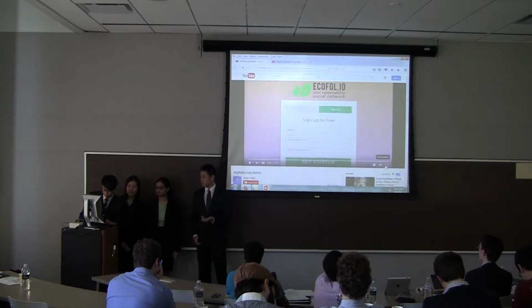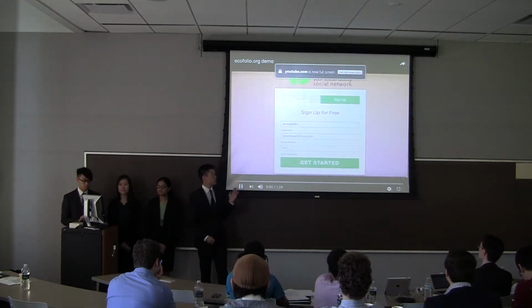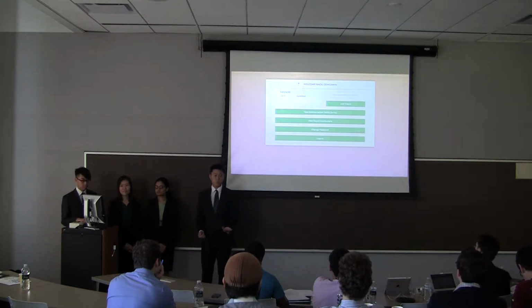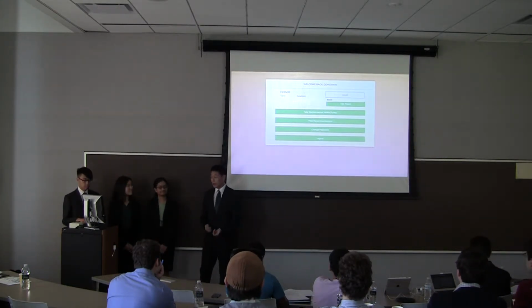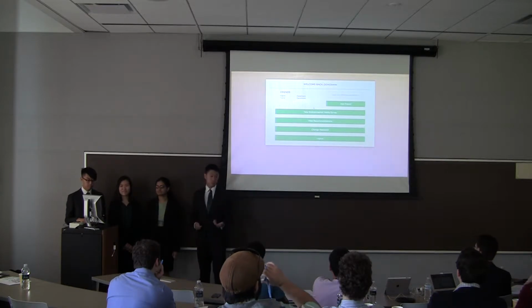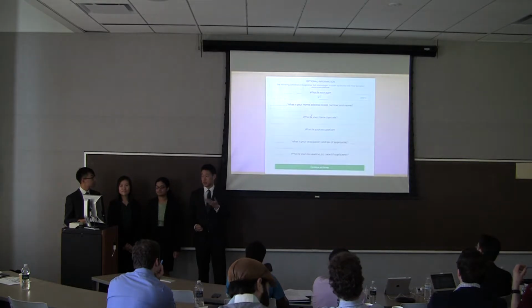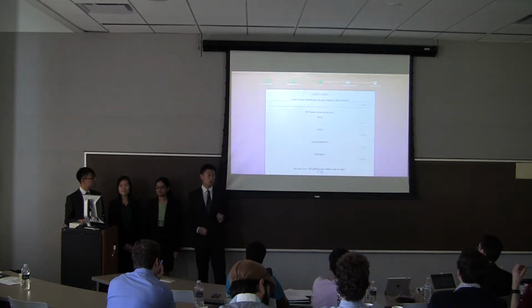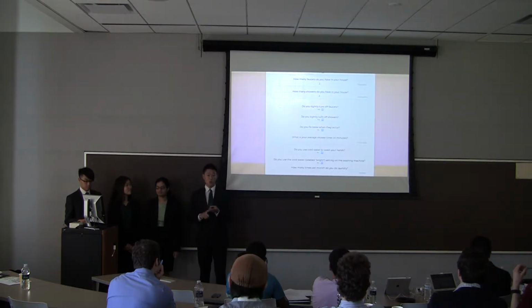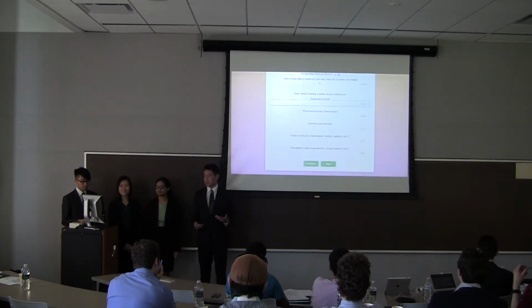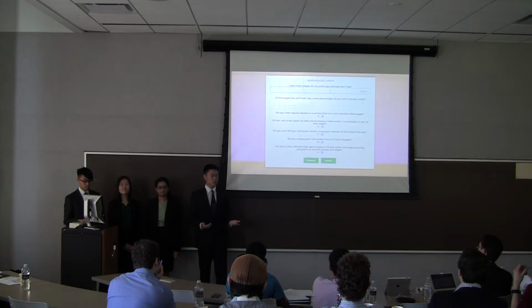So as you can see from this demo here, you can create your account with an email and password, and then you can start adding your friends by their username. So for example, Tommy and Kevin. From here on out, you can take the environmental survey either in its entirety or in parts. Here we're taking it in its entirety first off. There are 4 parts. There's transportation, home, purchasing and food, and also work. For reference, the entire survey takes about 4 to 5 minutes.